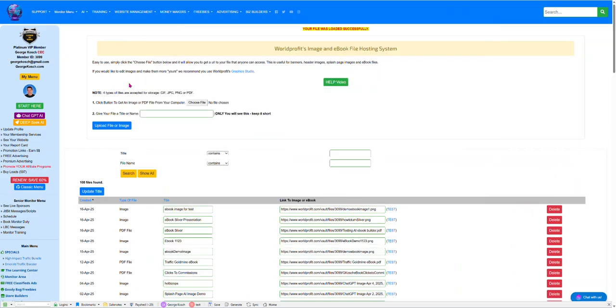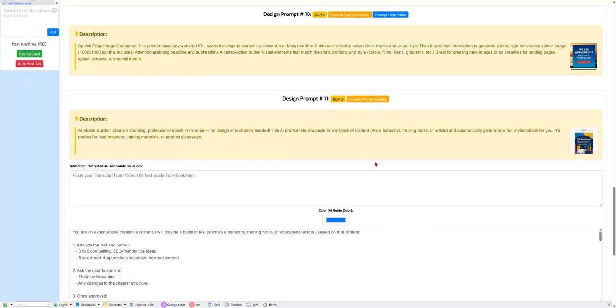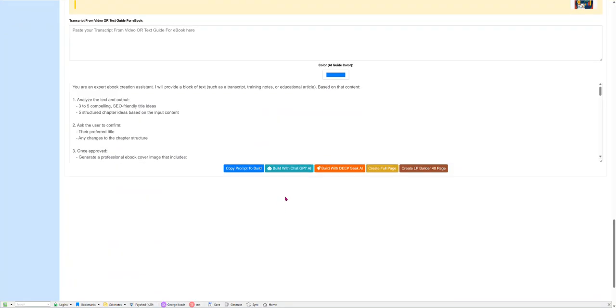Now we're going to go back to the website management, because this is where I'm going to paste it into my website. I could go back to the AI if I had kept this page open, and way down here, you can see I gave you a link just to make it easier. Down here, you can create a full page. You can click on full page. It'll pull up a new tab for you, and it'll automatically take you here, which is in your website, georgekosh.com for me. And we're going to call this ebook, remember, 1123.